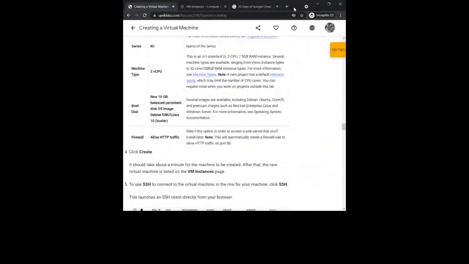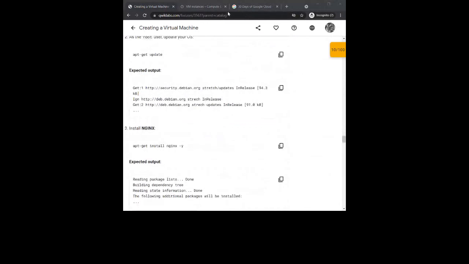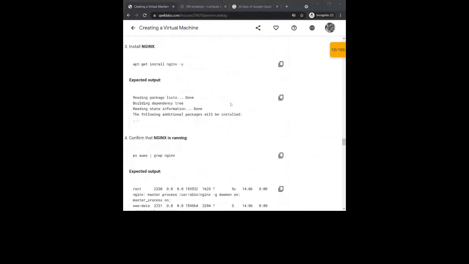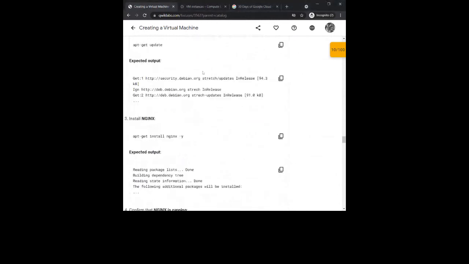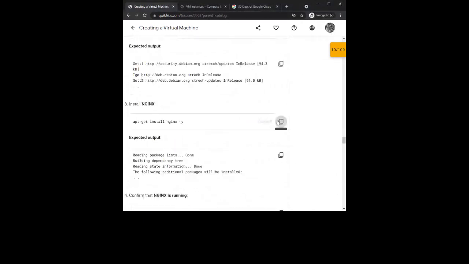Now we have successfully installed and updated the root user. Now I have to install it, right? So in this, I need to install it.